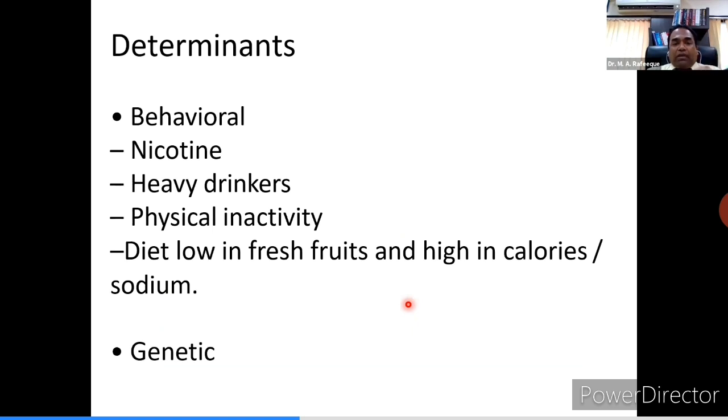We'll come down to the causes or determinants of blood pressure now. There can be two types of main causes or determinants: behavioral, like nicotine use, heavy alcohol consumption, physical inactivity, or a diet which is high in calories and sodium but deficient in fresh fruits. Then genetic causes.